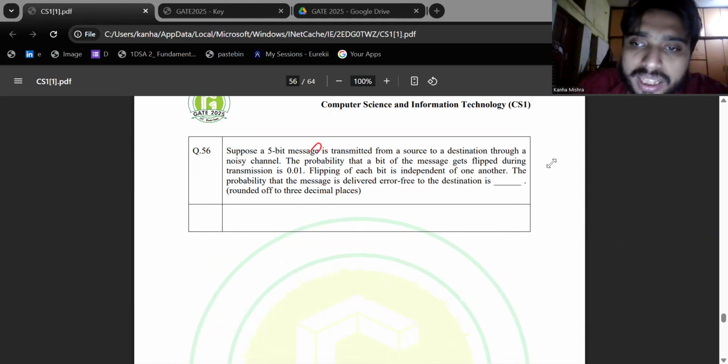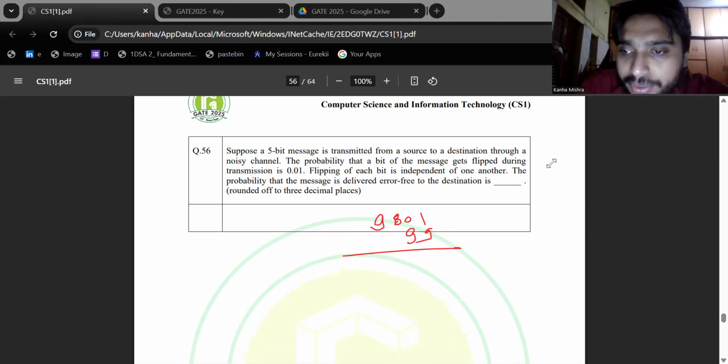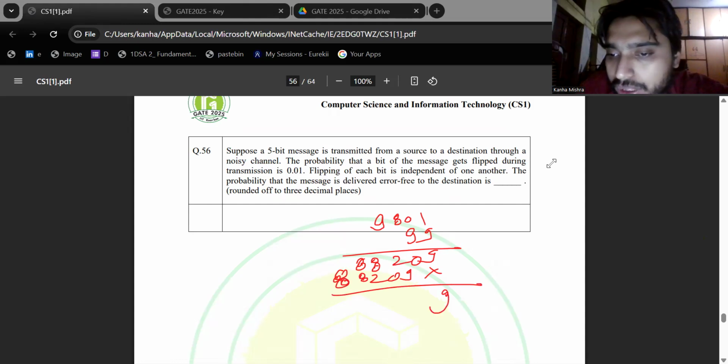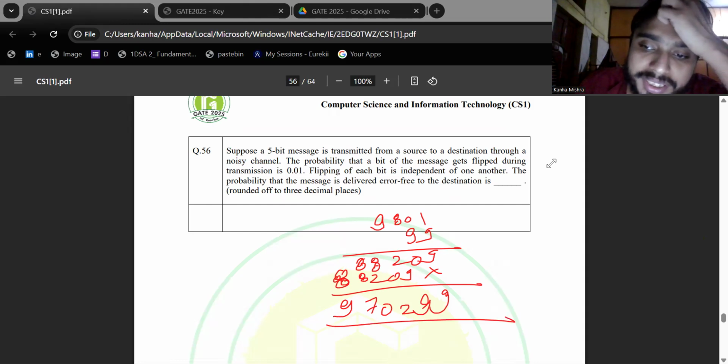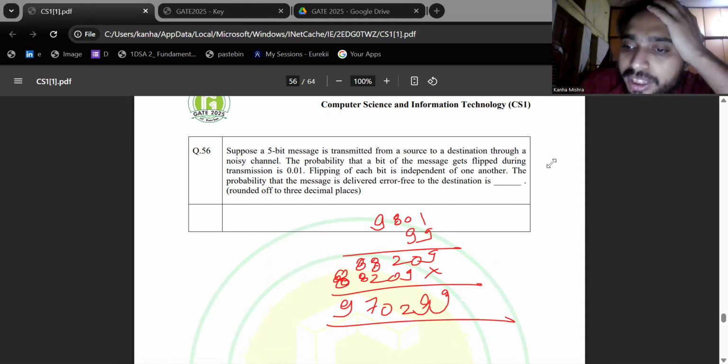So 9801 into 99: 9 nines are 81, plus 7, 88, and so on. It comes out to be 970299.